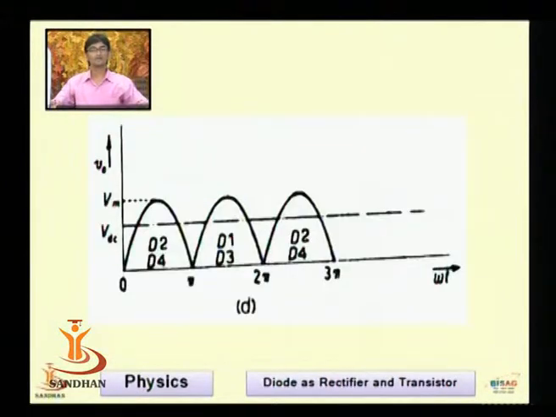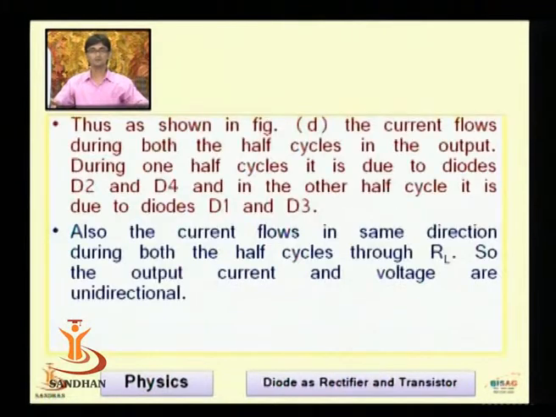So this is the complete output waveform for the bridge rectifier. For the pulse we are getting from 0 to pi, that is due to diodes D2 and D4, as we have seen. Then comes the negative half cycle of the input, which gives us output from pi to 2 pi, that is due to D1 and D3, again D2, D4, D1, D3 and so on. Thus, as shown in the figure, current flows during both the half cycles in the output.